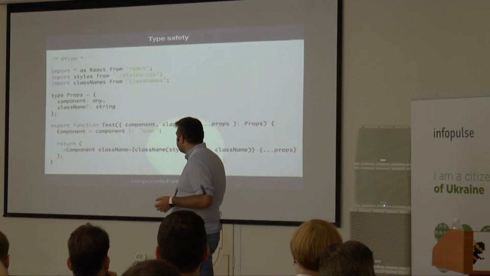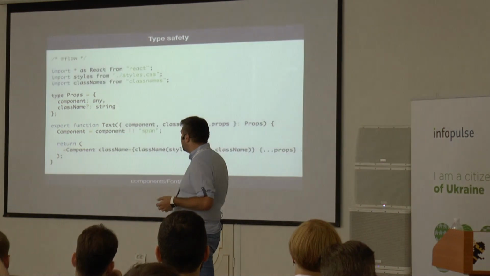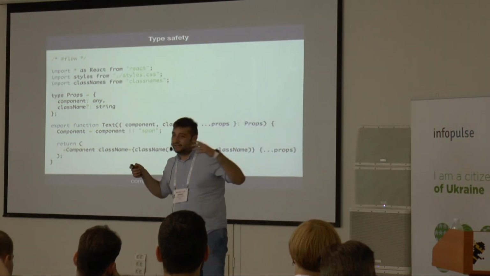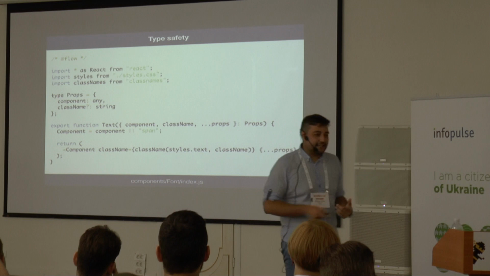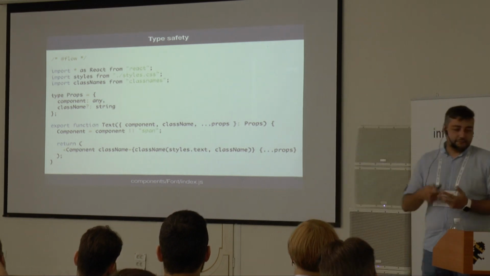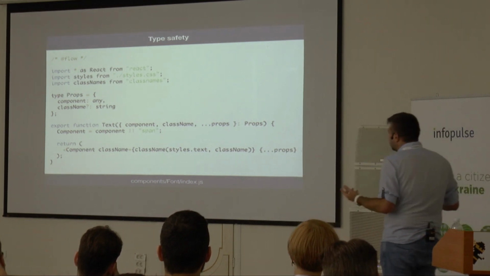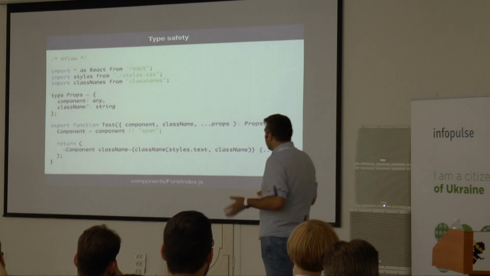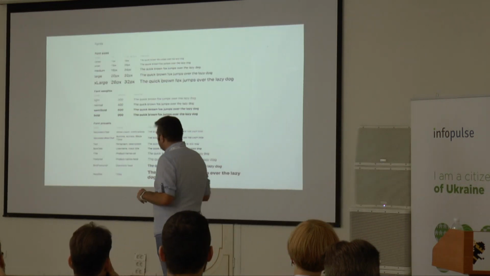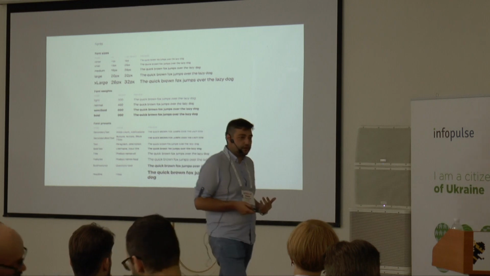The way that we add the type safety is here we say we accept a component, which is any, because the component can be pretty much anything. It can be a function, it can be a React class, it can be a string. And the class name, which is a string. And now we are safe. So that's pretty much the component, how it works.